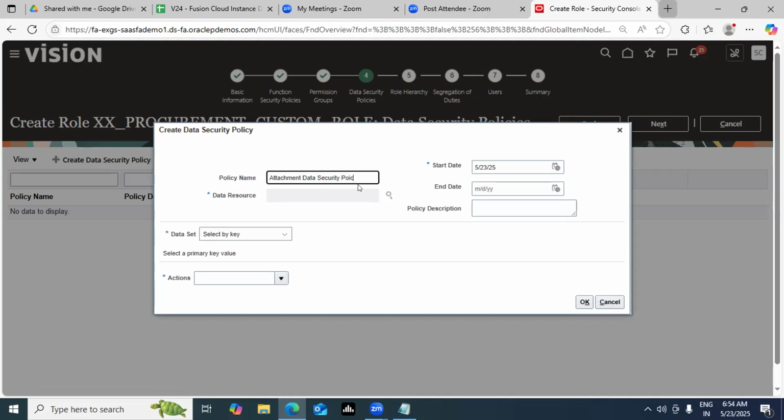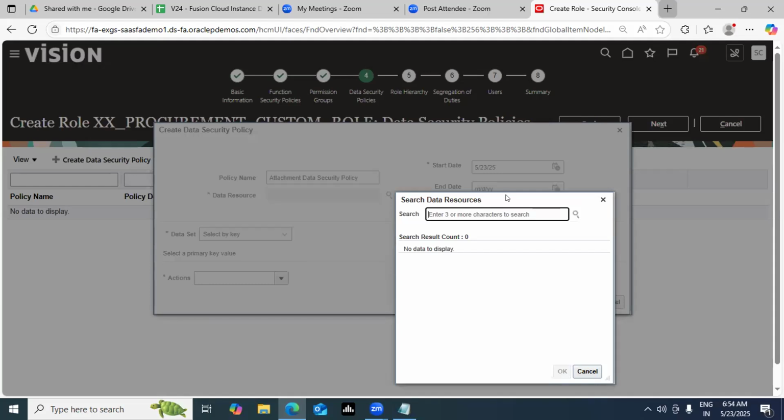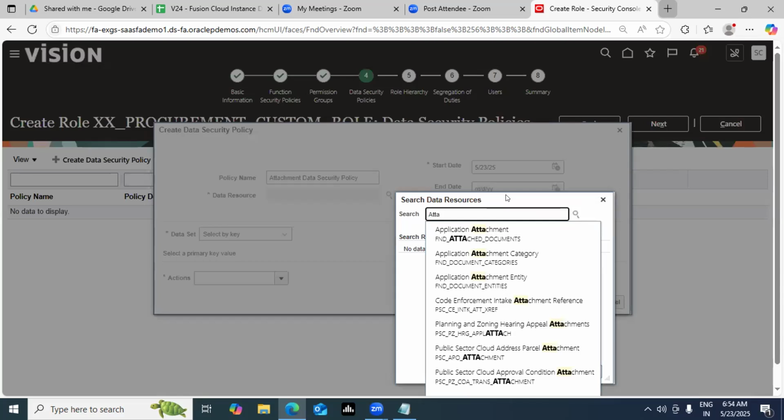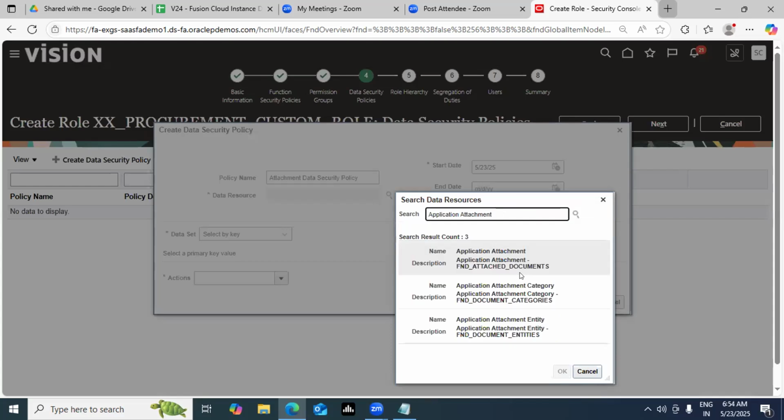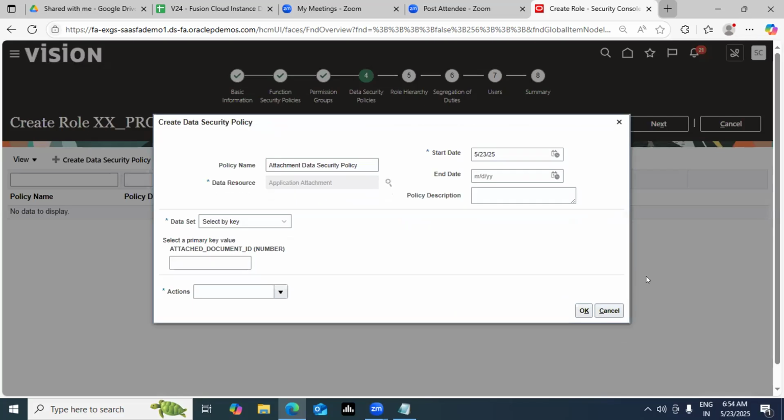Now search the entity on which you want your specific data security policy to be applied. You see this magnifying glass, click on this. Here is the place where you'll find all the entities, guys. Let's say profile options; we'll study as we go module by module. What are the specific criteria I want? I'm choosing attachment as an example so that you can easily understand. All the attachments in the system, I want to restrict.